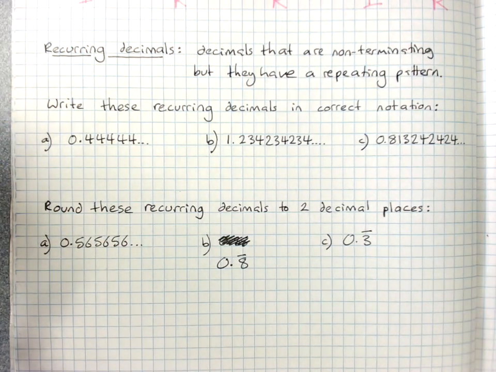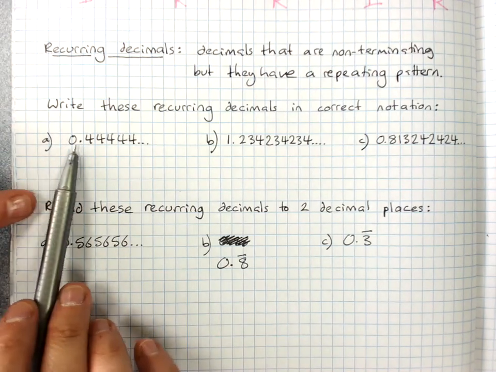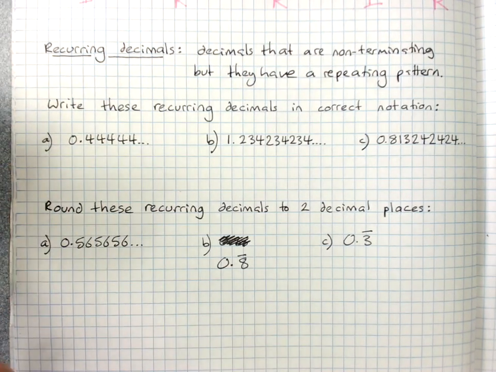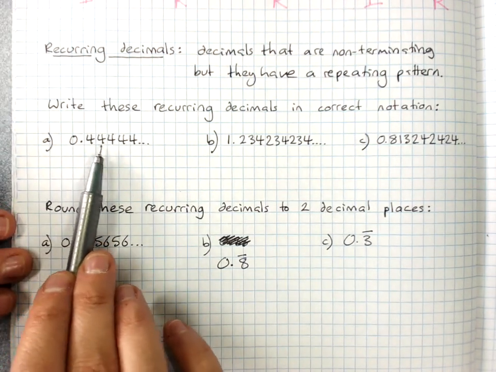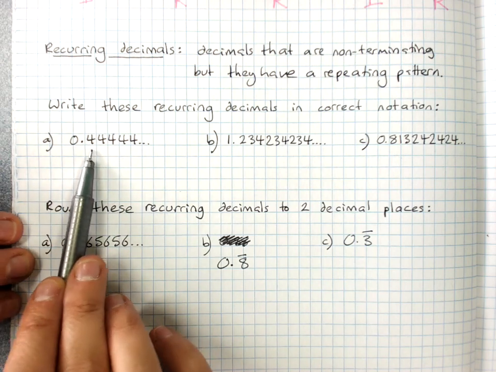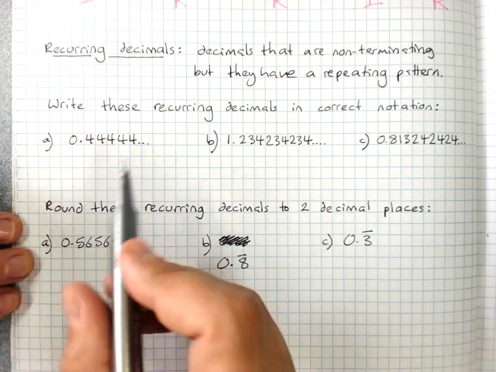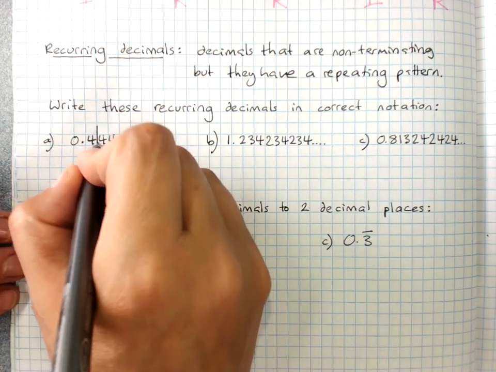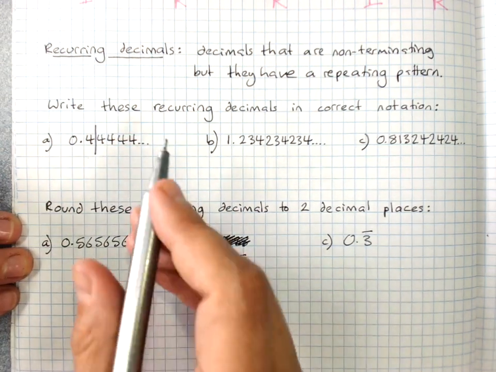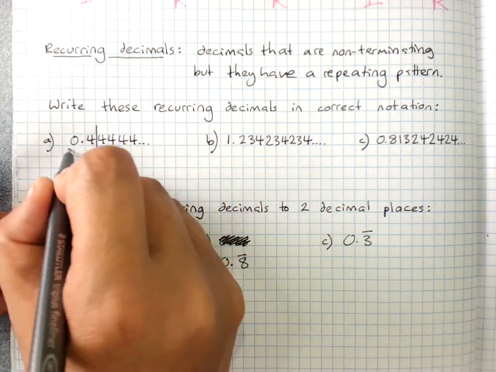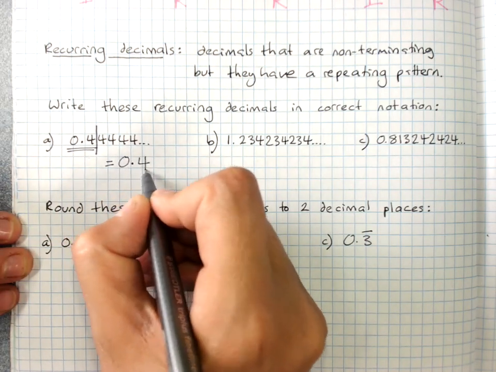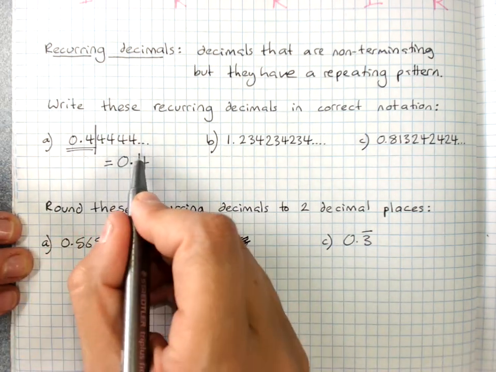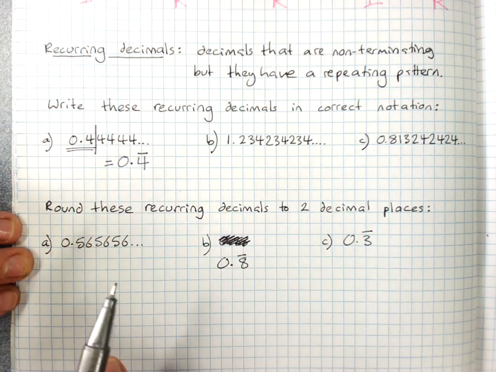So remember, the steps are: identify the smallest part of the repeating part of the decimal. So here what repeats is the 4. Now it's not 44 or 44444. You want to identify the one copy of the repeating pattern and cut the decimal off after it. And rewrite just up to where you cut off and put a bar over the whole repeating pattern.